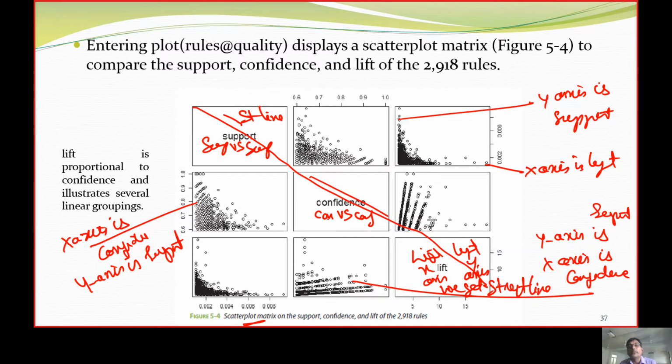Now here is what we need to look at. At lower support, 6, 7, 8, we have many rules.